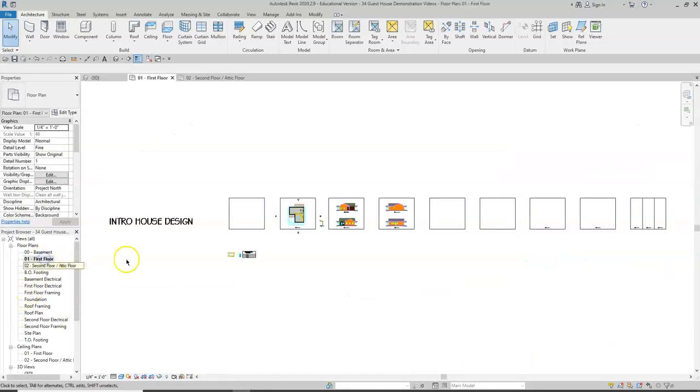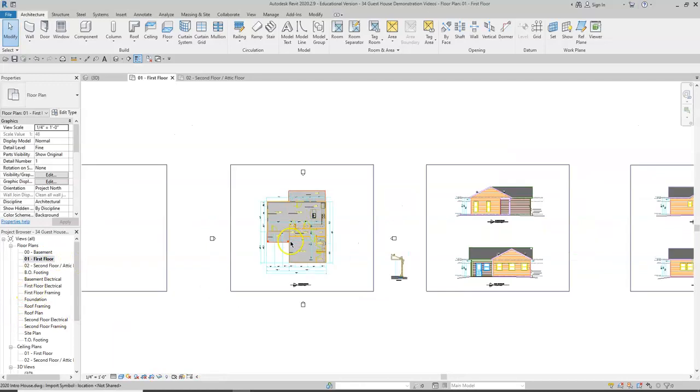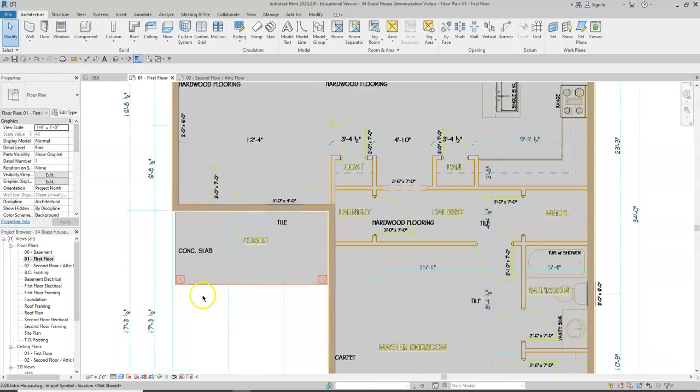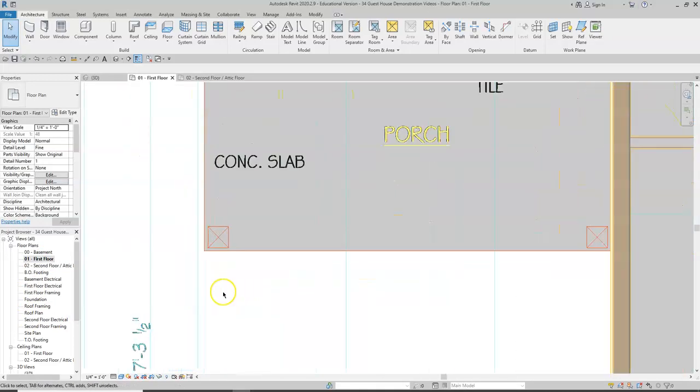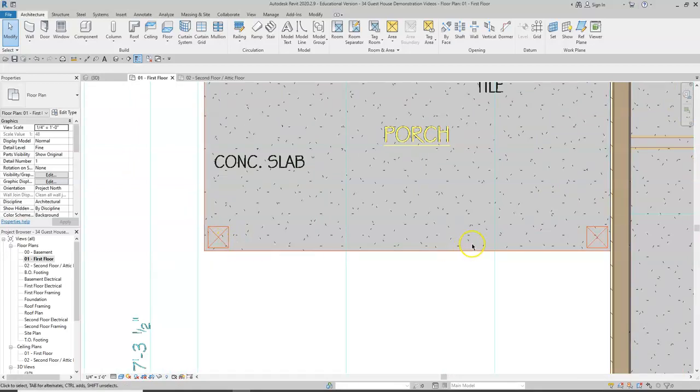So we'll go back to first floor. We'll zoom in. And the best way to do this, I found, is you can see what the final result will look like. We're going to use model lines here. Now, model lines are great. You'll use these in the interior wall video coming up next. And you'll need this to draw lines that aren't 3D. They're 2D lines that you can use to pin objects to.